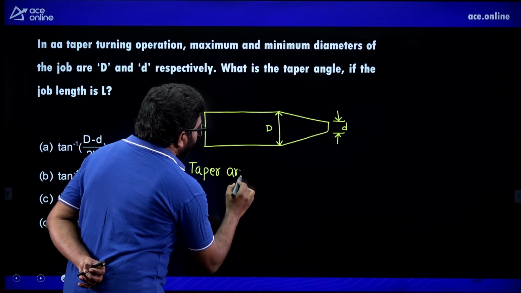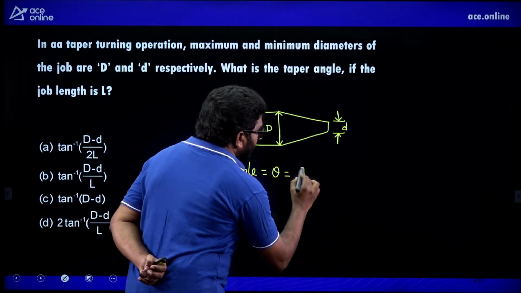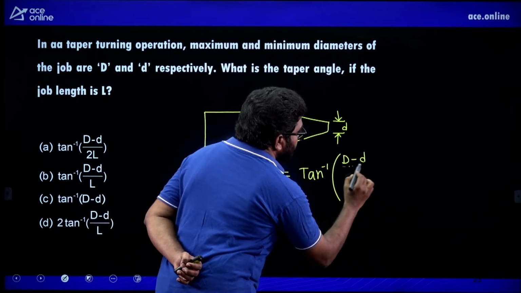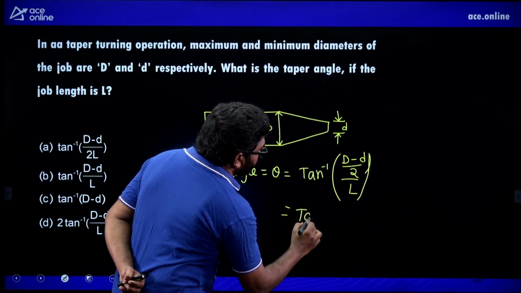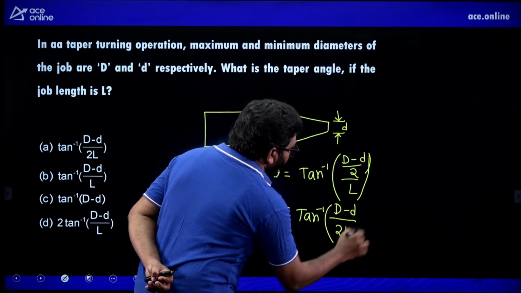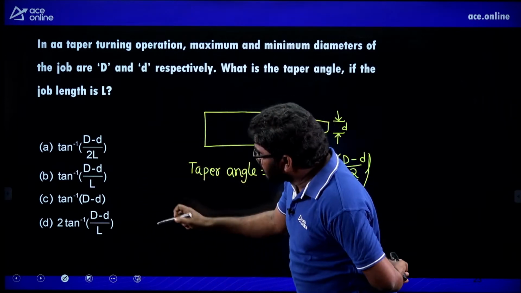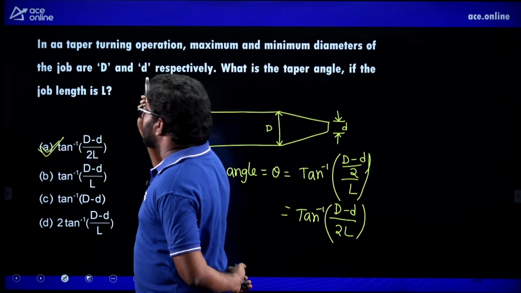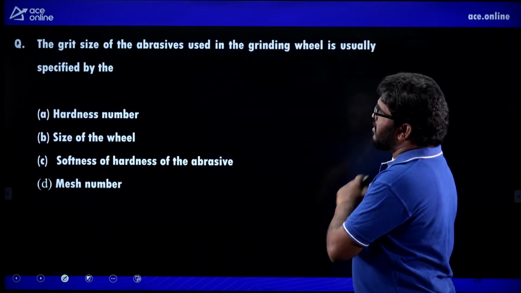how can we get it? Theta is equal to tan inverse of (capital D minus small d) by 2L. So from this you will get tan inverse of (D minus d) by 2L. Right. So this is the information. Now here, out of these four options, A is the correct answer for this question.